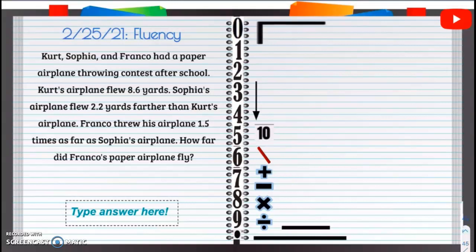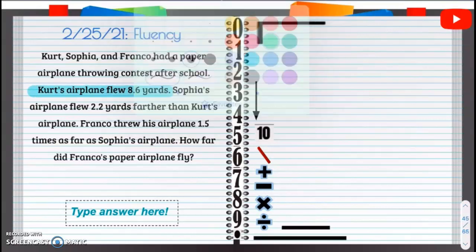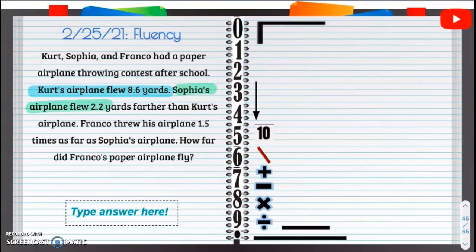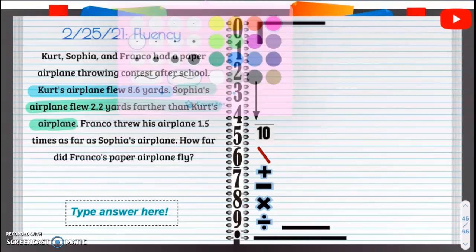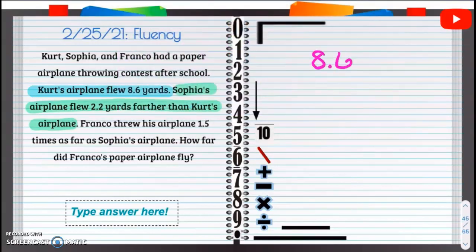All right, so first of all, if we take a look here, it says Kurt's airplane flew 8.6 yards. So that's what we're going to start with. Now, it says that Sophia's airplane flew 2.2 yards farther than Kurt's airplane. So if it flew 2.2 yards farther than that, what are we going to do there? We're going to add. So 8.6 yards, 2.2 yards, we're going to add.